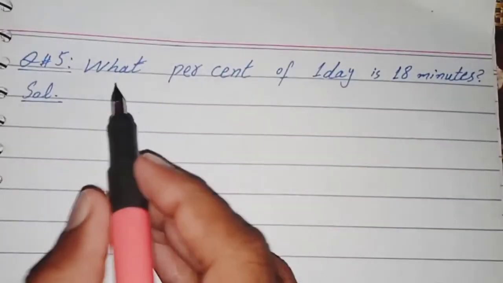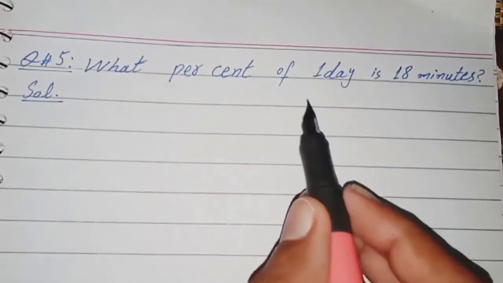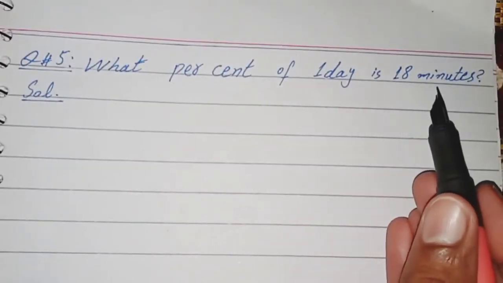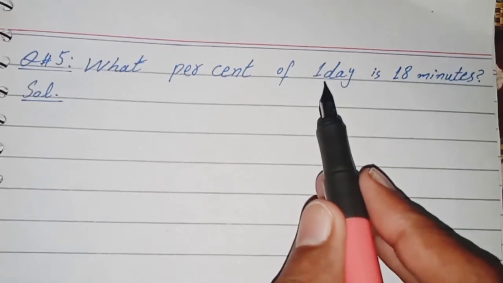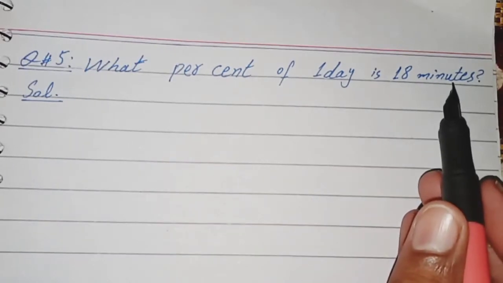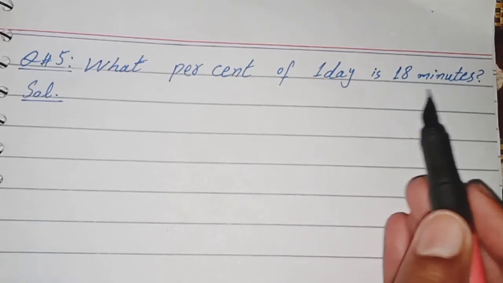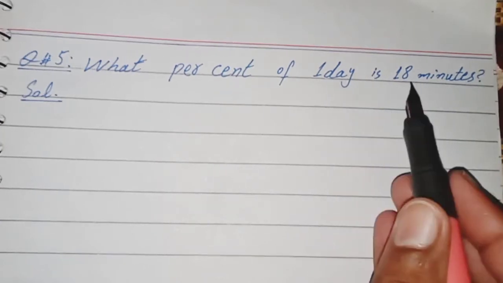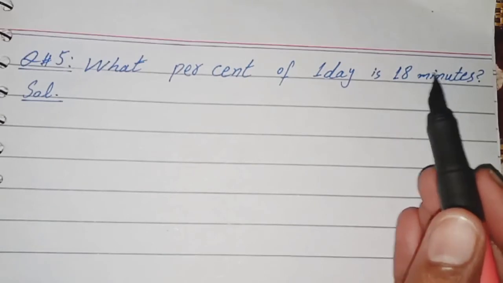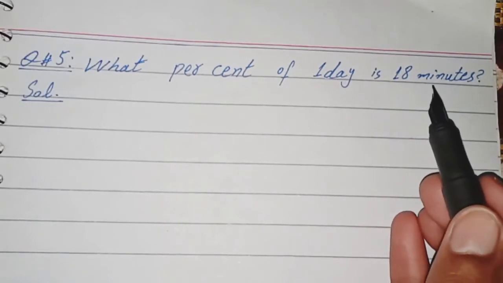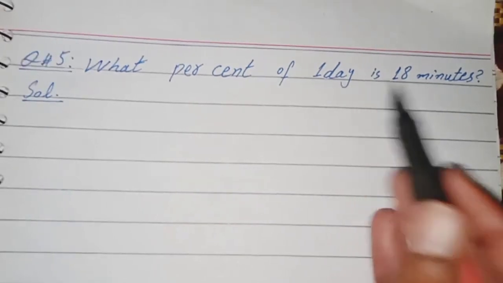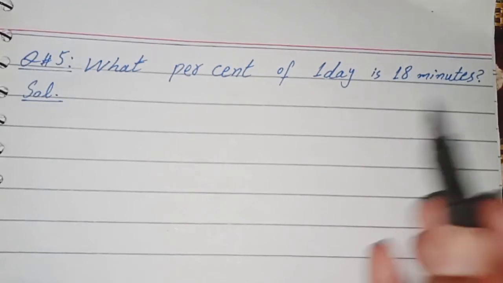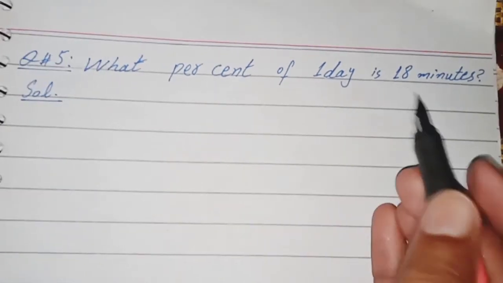Now question number 5 is written as what percent of 1 day is 18 minutes. And there is 1 day and there is 18 minutes. We will change in same unit. Mean to say we can change in both minutes or can change in days. So easy way is to change day into minutes. So first of all we will change day into minutes.